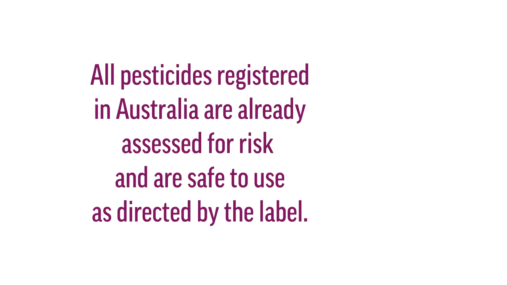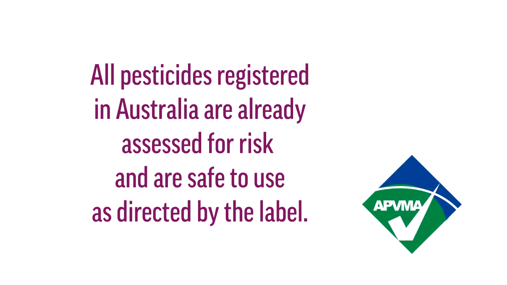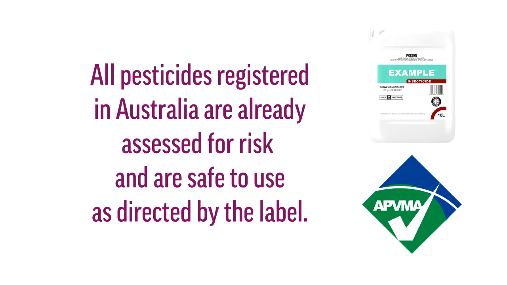Second, and more importantly, pesticides used in Australia are already assessed for risk and approved by the APVMA, Australia's respected, scientifically proficient regulator. All pesticides are assessed for their safety to humans, off-target species and the environment before they are registered for use. So any pesticide a grower chooses is safe to use as directed by the label.